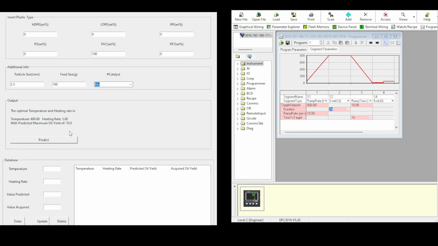So the optimal temperature and heating rate here is 400, with a heating rate of 5, with a predicted maximum oil yield of 70 grams. So after we acquire this information, we will go into the iTools. We will target the set point to 400, and then the heating rate, we will set it to 5.